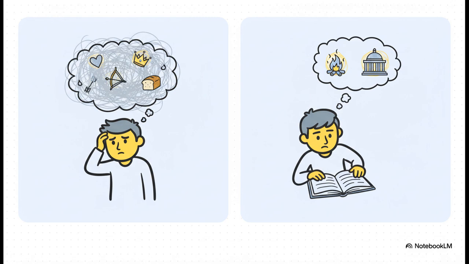And look, this perfectly illustrates the point. Without any context, the AI is just guessing what you want from this huge sea of possibilities. But when you add that little bit of context, like telling it this is for a school essay about government and survival, it can zero in and deliver a targeted, really useful answer.